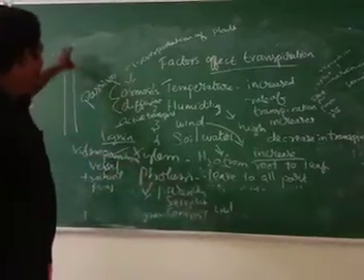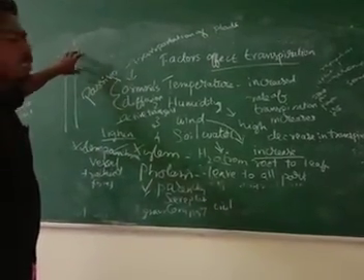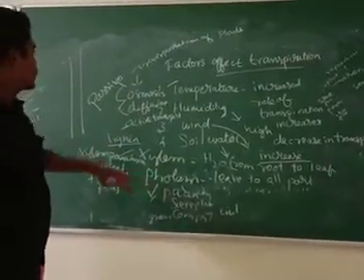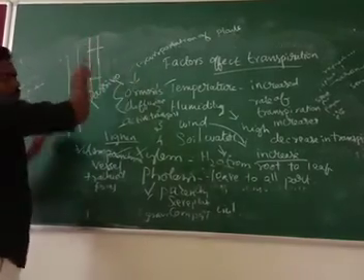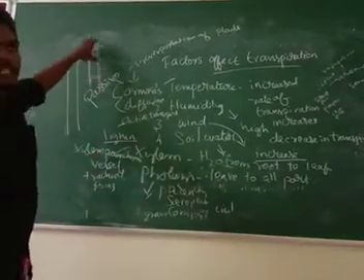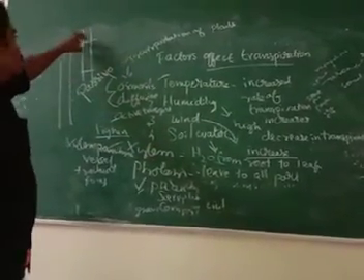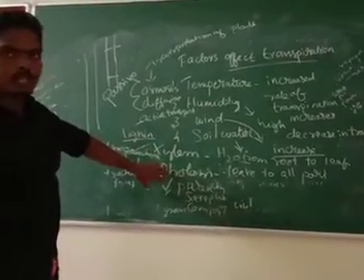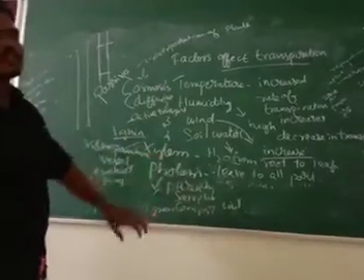So xylem is like a long tube without any end plate, so the flow of water will be from the root to the leaf. Phloem will contain small filters, small sieve plates in between, to filter the food particles and pass them along. So xylem is used to carry water, phloem is used to carry food. These are the two conducting tissues present throughout the plant.